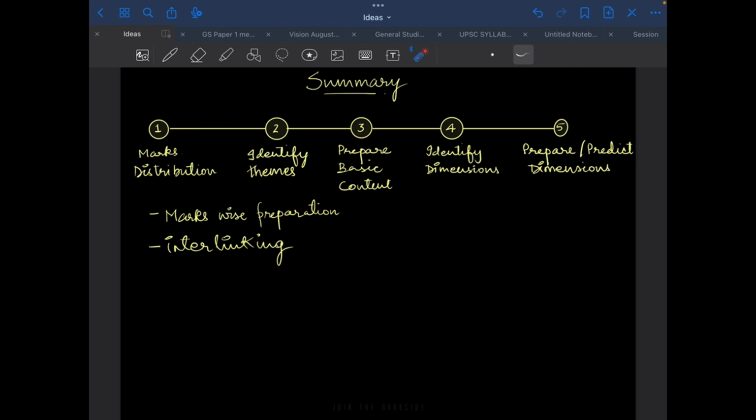And when you do this for any topic, your preparation becomes multidimensional, or in other words, what you call holistic preparation.